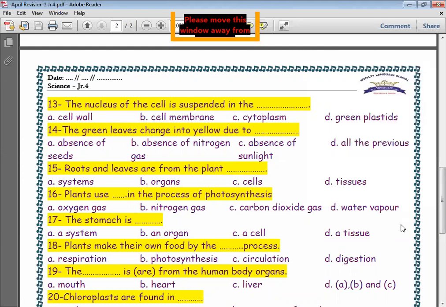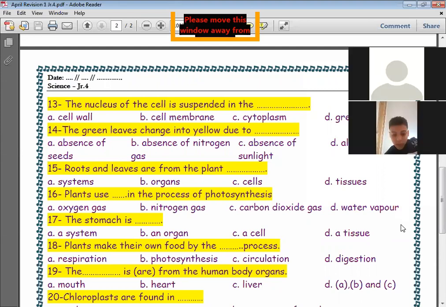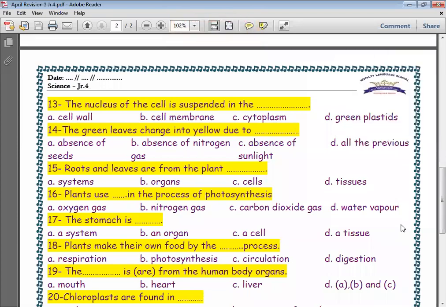In the photosynthesis process, the light energy changes into blank energy, excellent, Jomana, chemical energy.